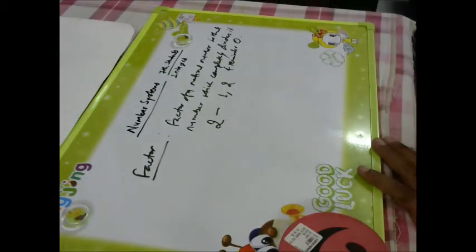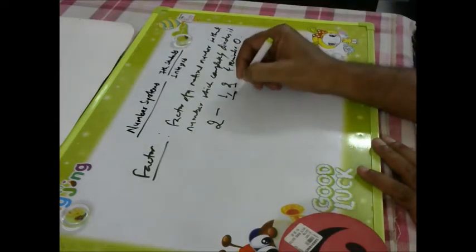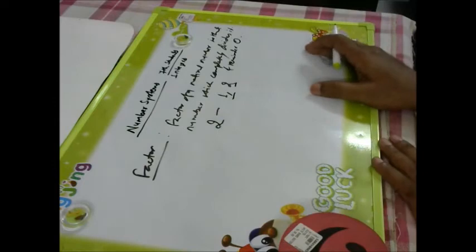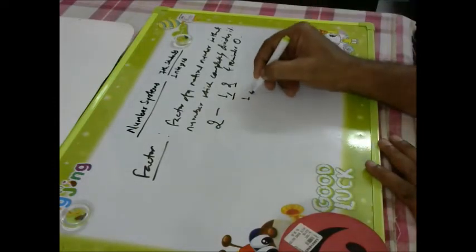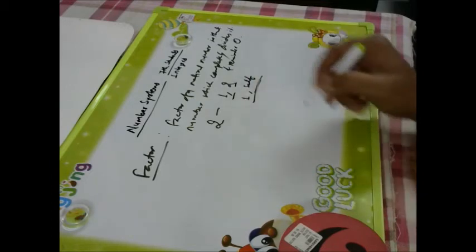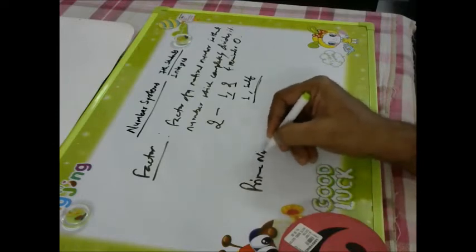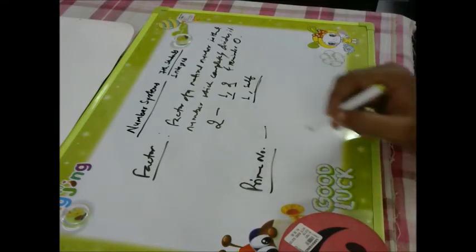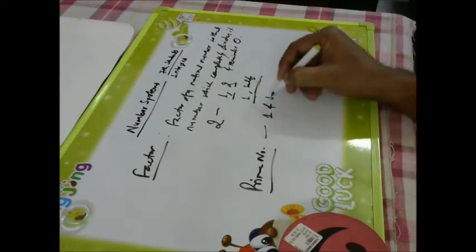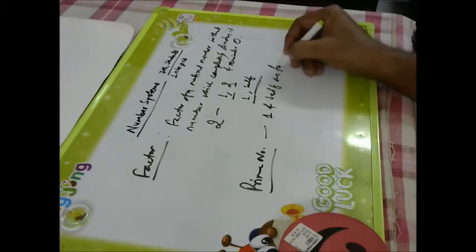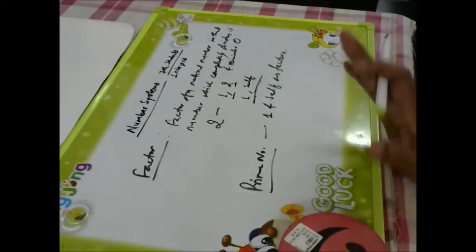So for all numbers, self and 1 is compulsorily a factor. Then if you define prime numbers, prime numbers are those numbers which have only 1 and self as factors.